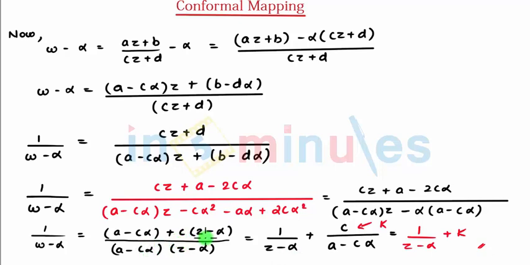In the second term, z minus alpha gets cancelled, and I get c upon a minus c alpha. Understand, students? The whole constant we have got, we can call k. So I say 1 upon w minus alpha is 1 upon z minus alpha plus k. That's my second theorem for fixed points, the normal form. Thank you for watching this video on In 5 Minutes.